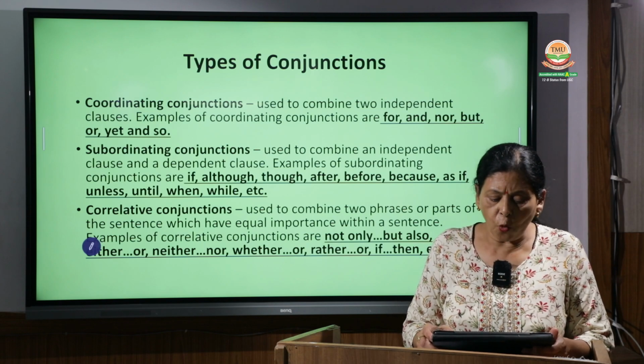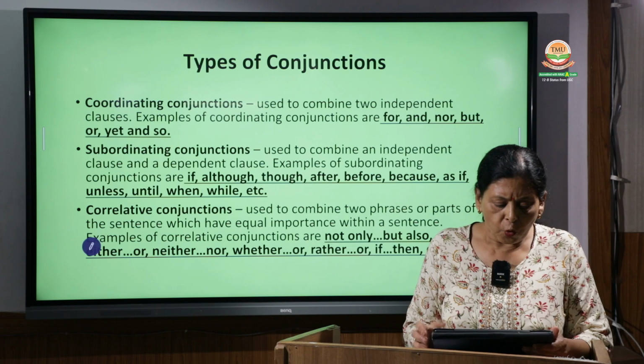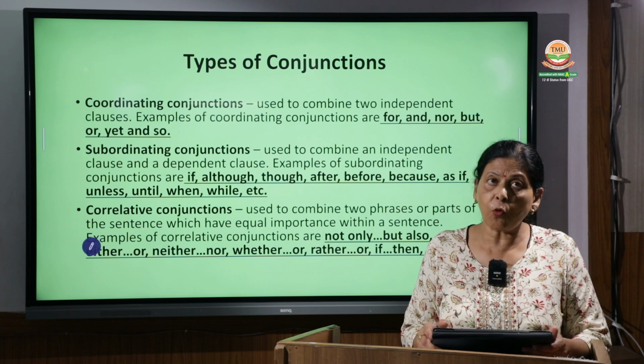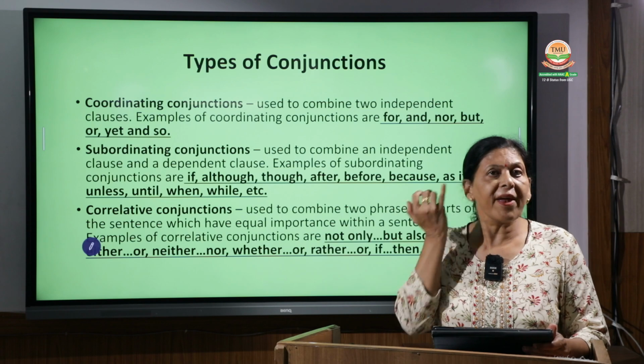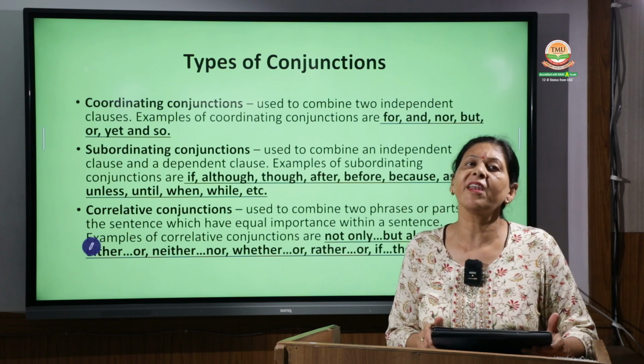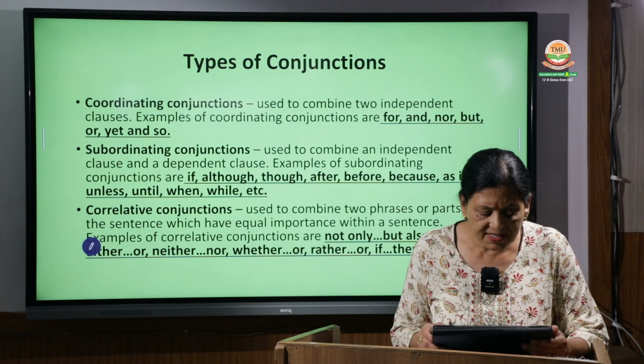So the first is coordinating conjunctions. They are used to combine 2 independent clauses. So what are coordinating conjunctions? They are used to combine 2 independent clauses. Now what are 2 independent clauses? Means 2 sentences, 2 independent clauses.